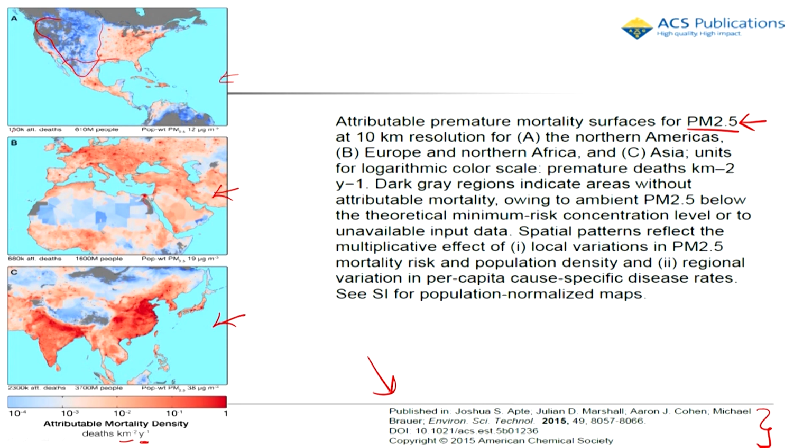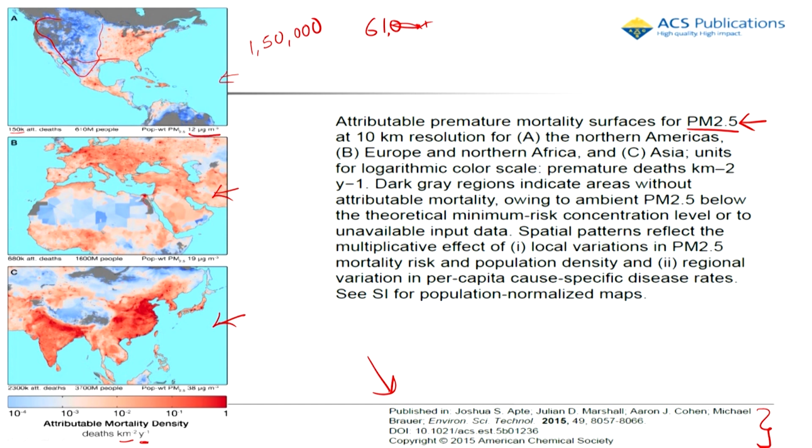But what can we say? 150,000 premature deaths can be attributed, but this is out of a total of 610 million. Million is 10 lakhs, so 61 crore people, right. So that is something to keep in mind. And population weighted PM 2.5 is 12 microgram per meter cube.